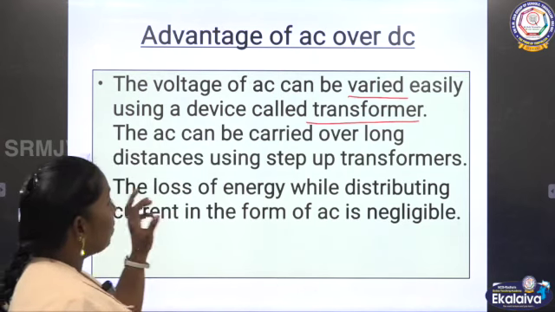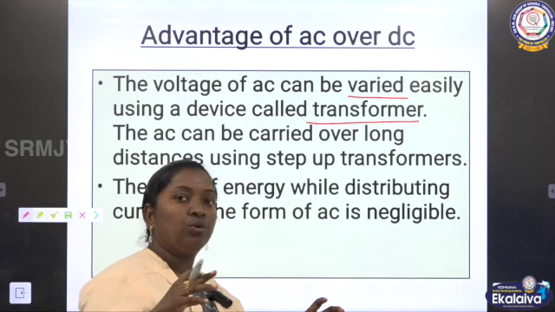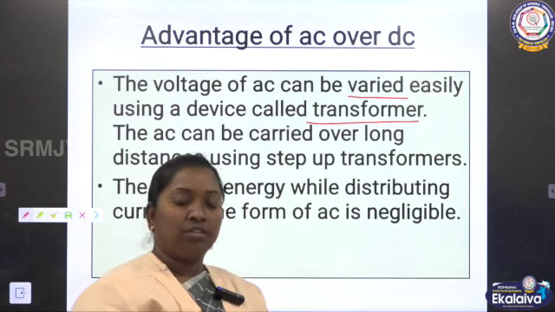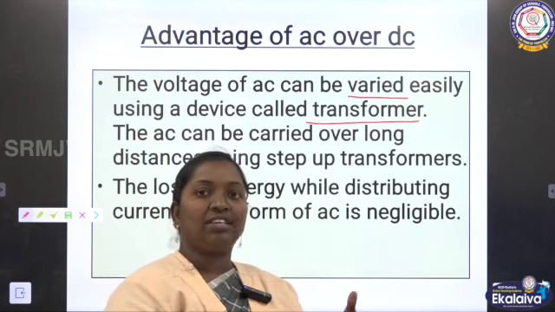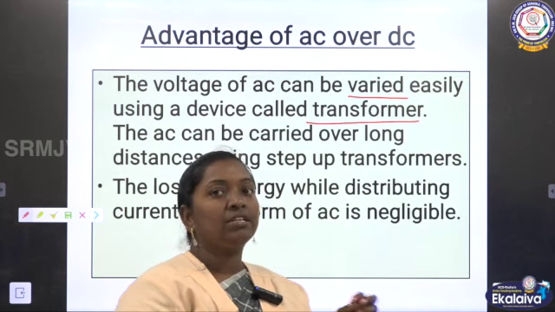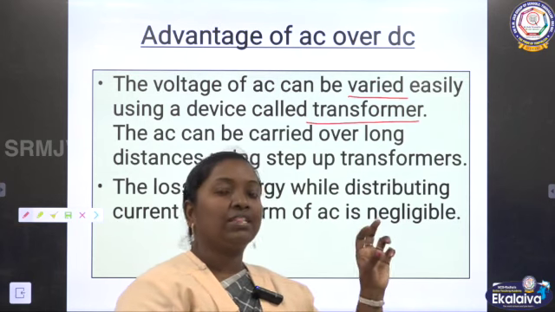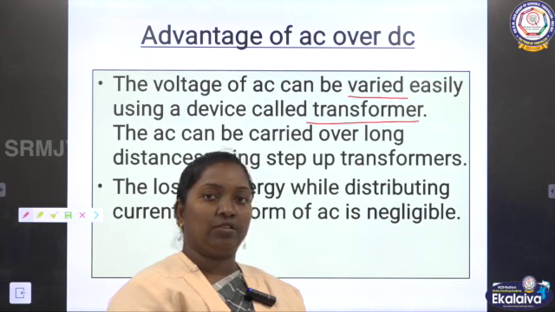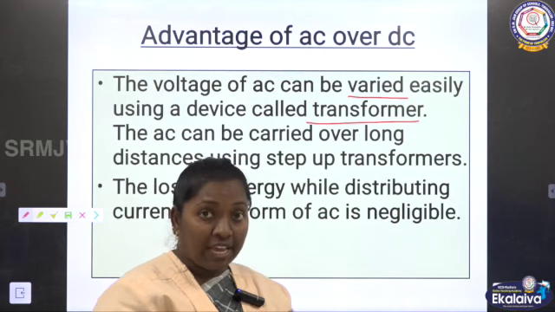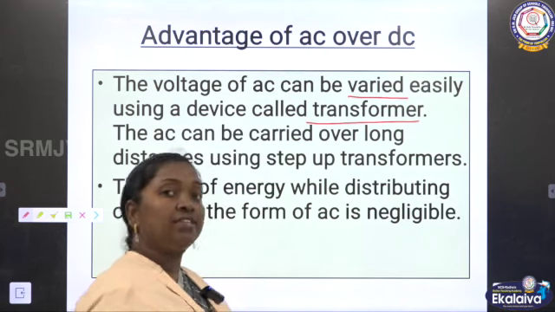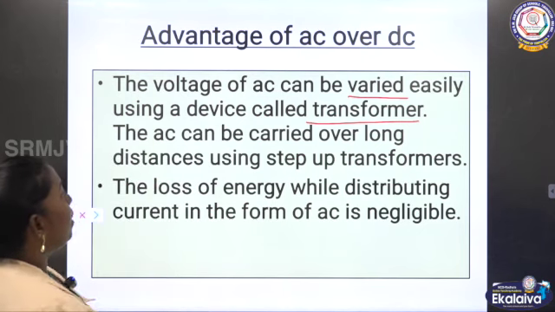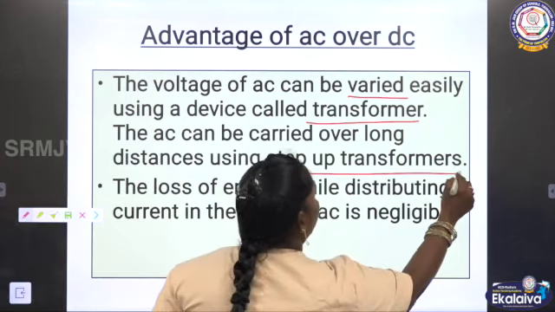Then AC can be carried over a long distance. DC can travel only up to a particular distance, after which it is impossible to make the current flow to other places. But in the case of AC, for a long distance, we can make it flow by using a step-up transformer.